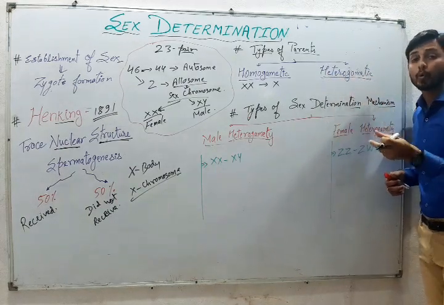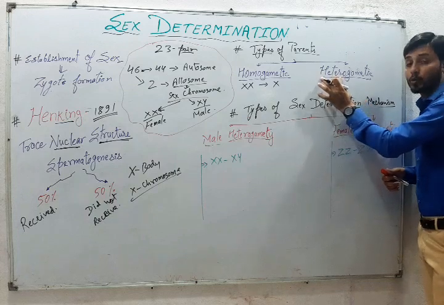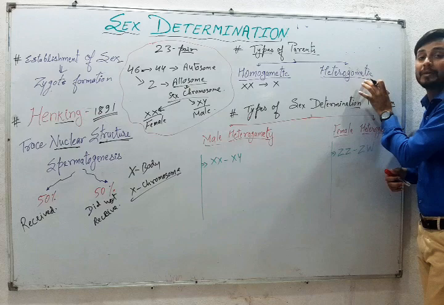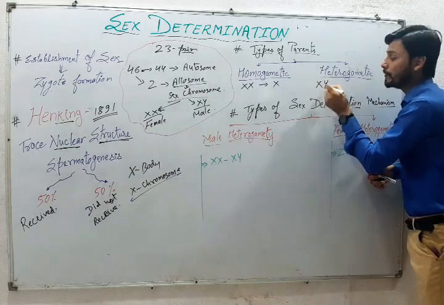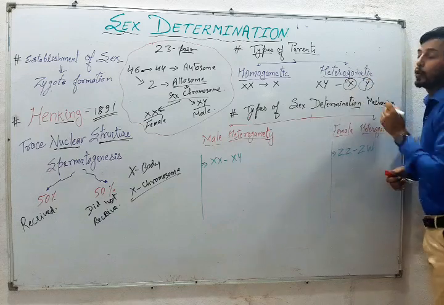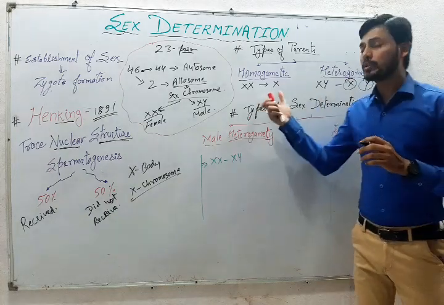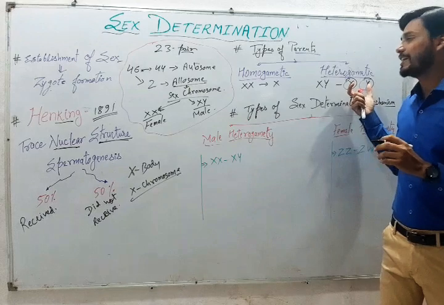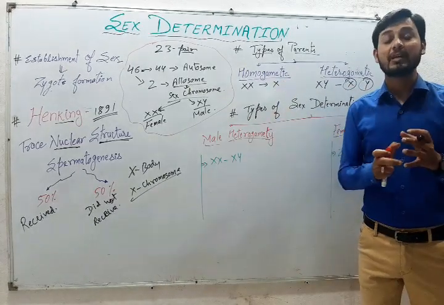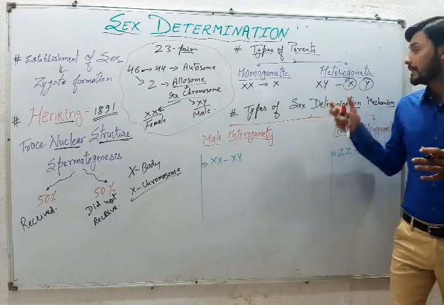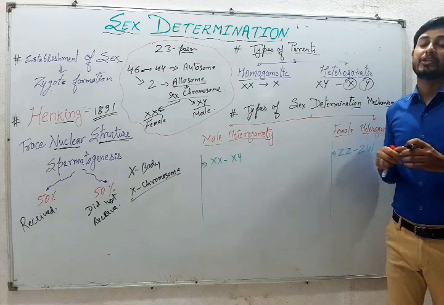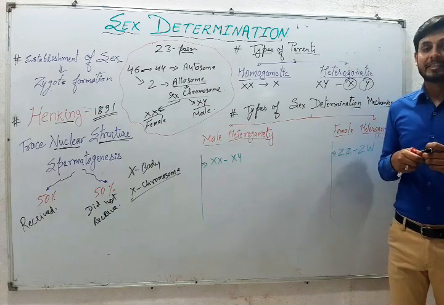Heterogametic parents are those which produce different types of gametes, as hetero means different. In case of XY, they produce two types of gametes, X and Y.